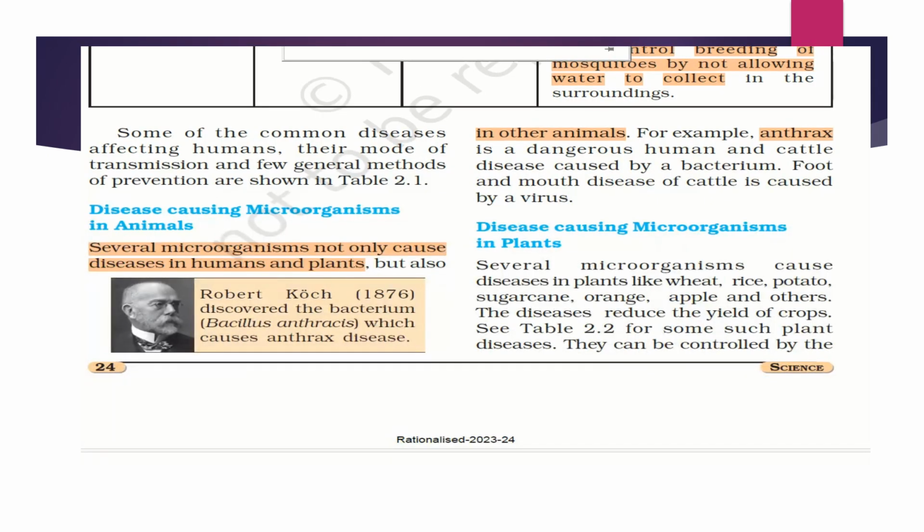Now, in the previous episode, we discussed the disease-causing microorganisms in humans. Now, we are going to discuss the disease-causing microorganisms in animals. Several microorganisms not only cause diseases in humans and plants, they also cause disease in animals. Robert Koch was the scientist who in 1876 discovered the bacterium Bacillus anthracis, which causes anthrax disease in animals. Anthrax is a very dangerous disease of humans and cattle caused by a bacterium. Foot and mouth disease is also a cattle disease, which is caused by a virus.